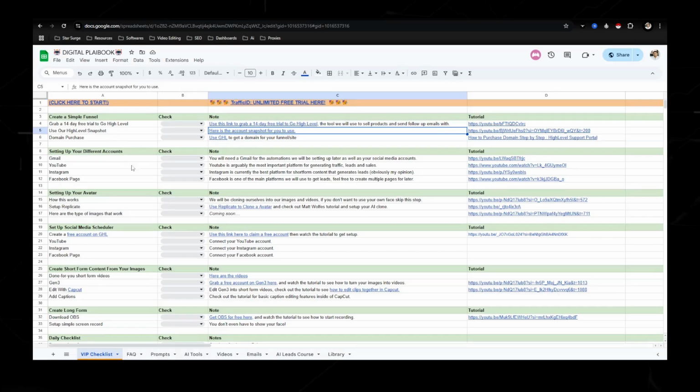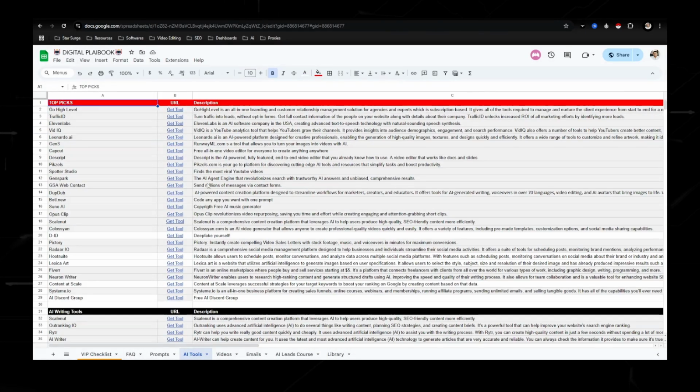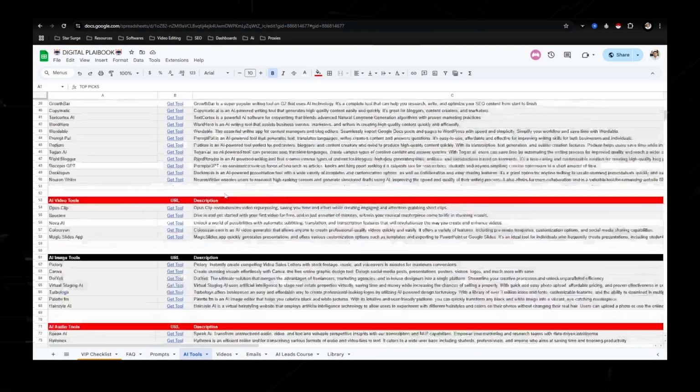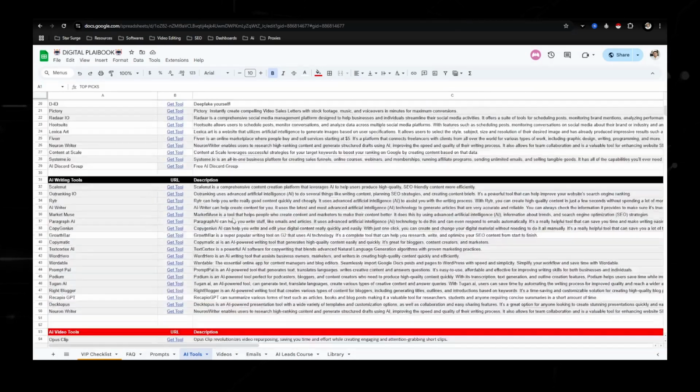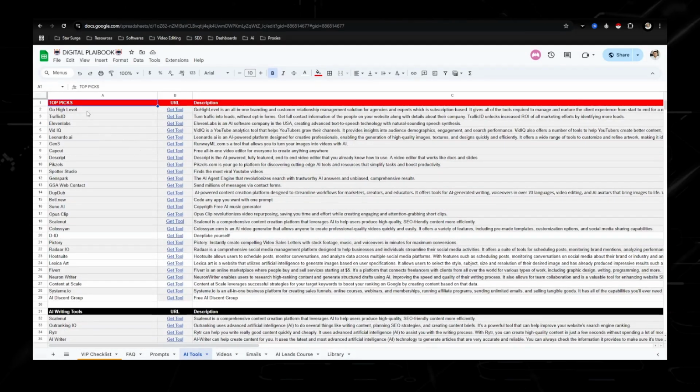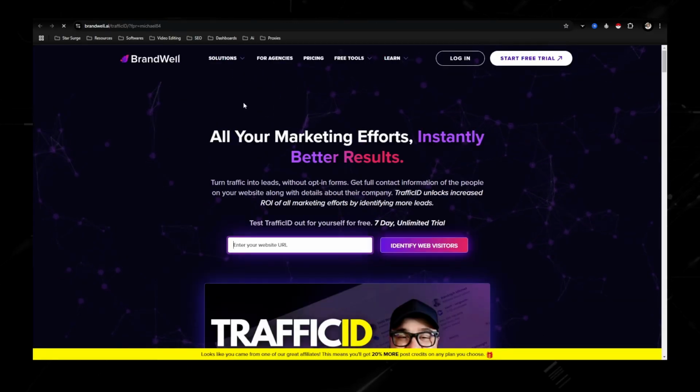So back in the digital playbook, like I said at the beginning, under AI tools, this is a list of 130 plus different AI tools that you can get paid to promote. Now, the ones up top are the ones that I would suggest using, the ones that I've been promoting recently. Let's just, for example, talk about Traffic ID.